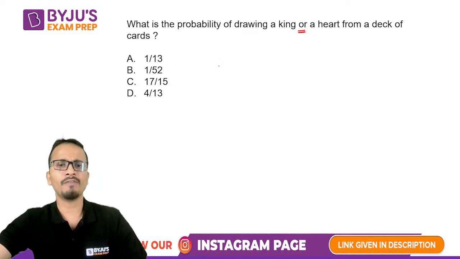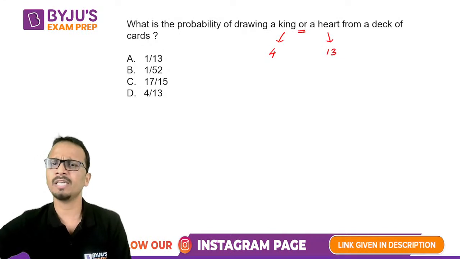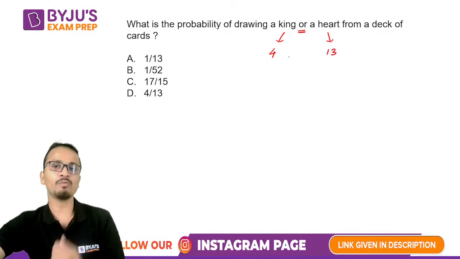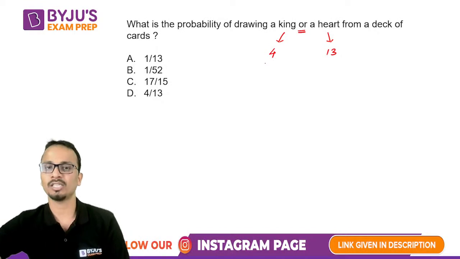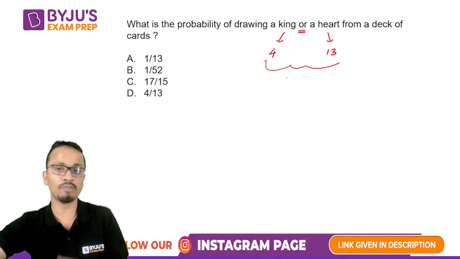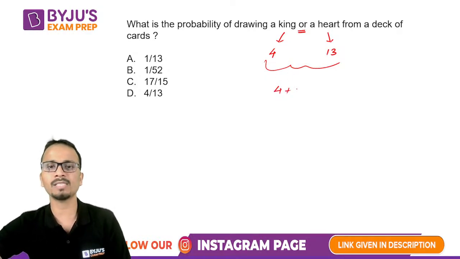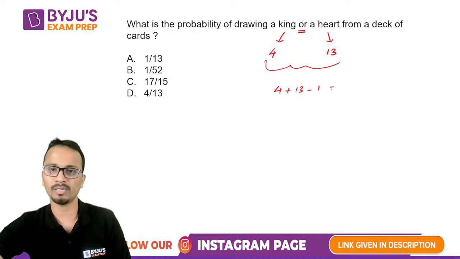All right. Now we have to find the probability of drawing a king. So how many kings are there in a deck of 52 cards? There are 4 kings. And how many hearts are there? There are 13 hearts. But there is one card which is a king as well as a heart. So if I look at the total number of favorable outcomes, it will be 4 plus 13 minus 1. All right.